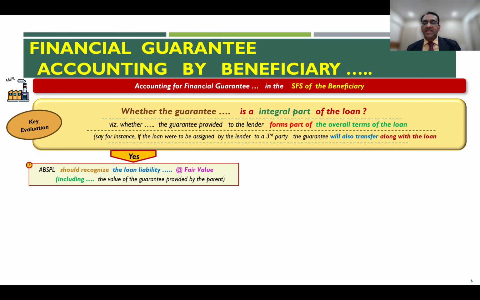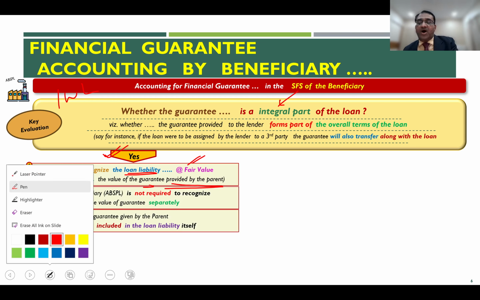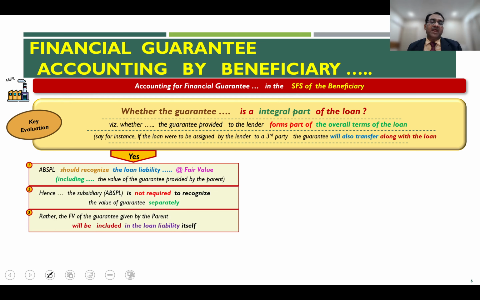What does it mean? It means that the guarantee which has been provided by the parent forms an integral part of the loan. It forms part and parcel of the terms and conditions of the loan. If the answer to this question is yes, then the recipient, the beneficiary of the financial guarantee, will recognize the loan liability. In this case, the loan was 100 lakh rupees at its fair value, including the value of the guarantee provided by the parent. Thereby meaning that there will be no separate accounting for the fair value of the guarantee given by the parent when it comes to the beneficiary's books.